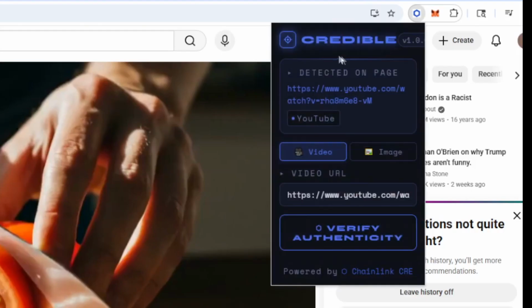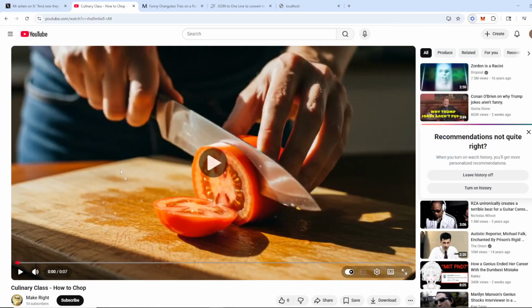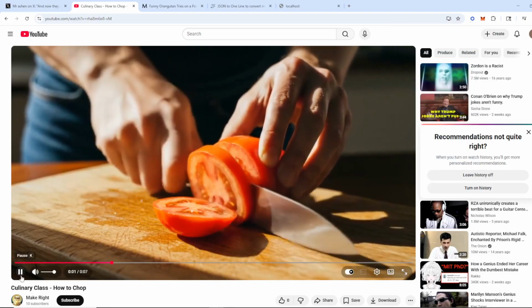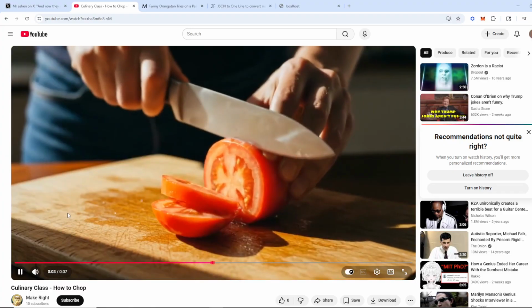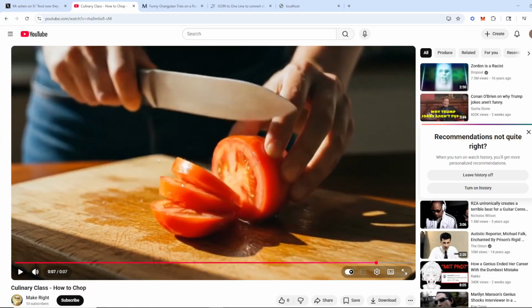So how are we going to be doing this? We have the Credible browser extension installed, and what it's going to do is detect the media that you're looking at, and generate a JSON payload for CRE to use. Now, this video, I uploaded it myself, and it is AI. It is not real. So let's see if our workflow with Gemini can properly analyze this video and give us a good summary of it.